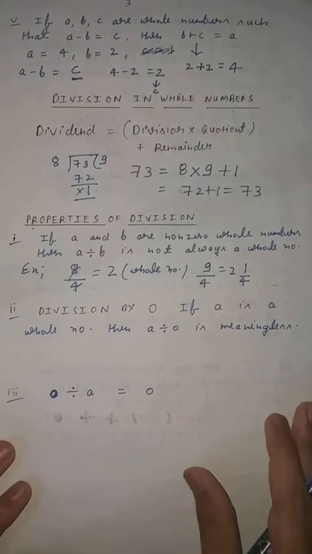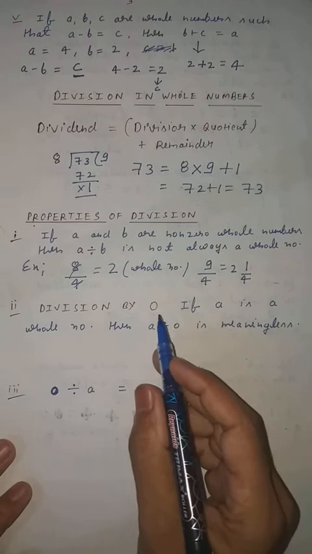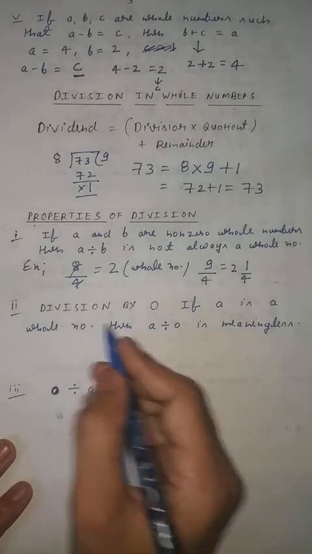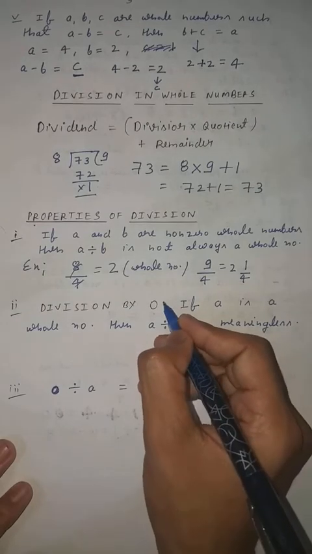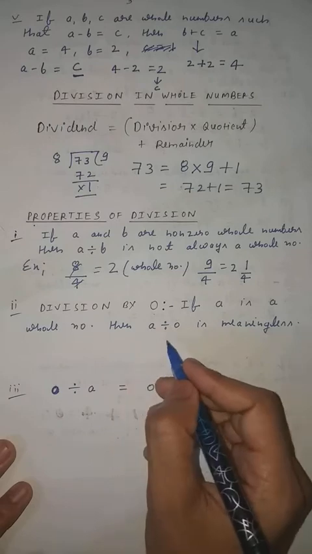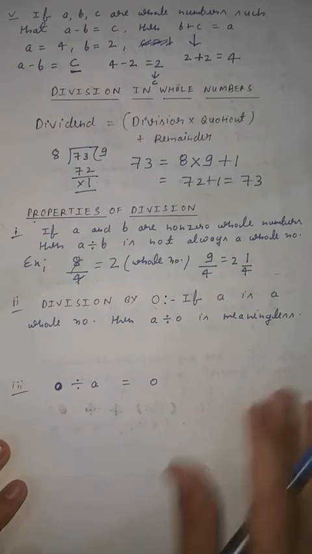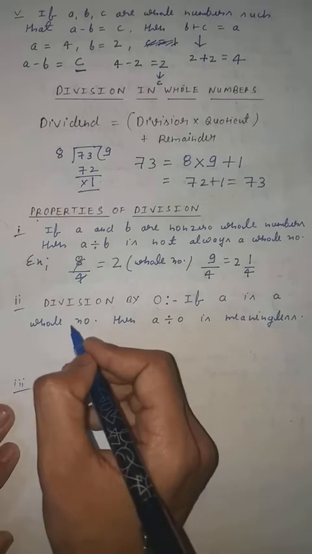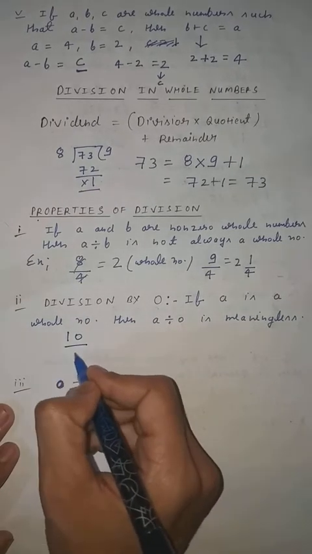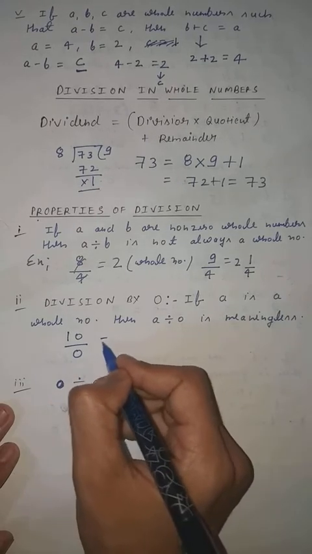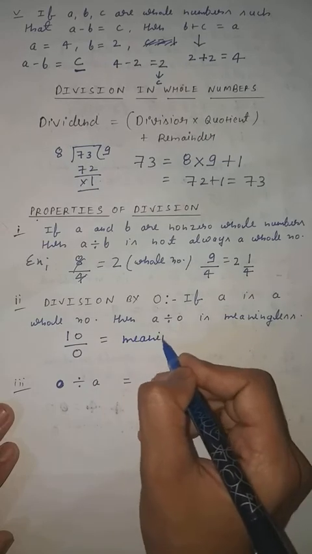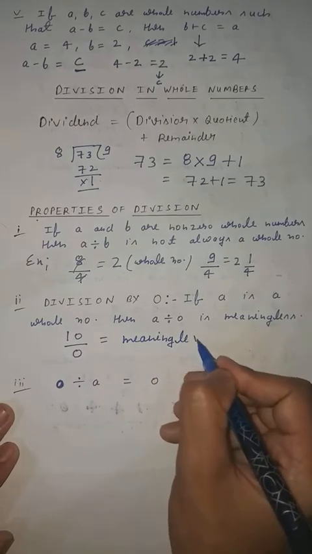Now next is division by 0. Clear to everyone? Next is division by 0. So in this, if a is a whole number, then a divided by 0 is meaningless. So students, in our maths, if there is any number divided by 0, this is equal to meaningless. In maths, this is meaningless.